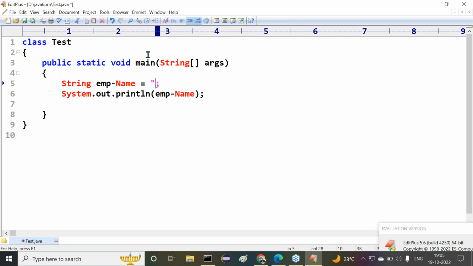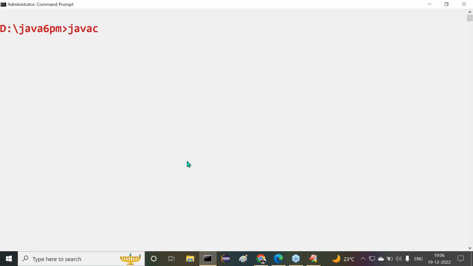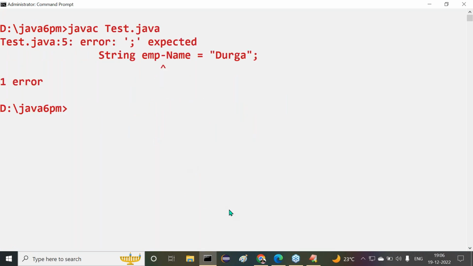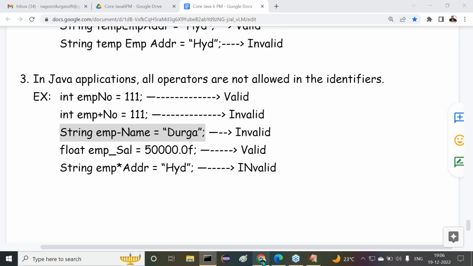One minute. This is Durga. Right. Anyway, we are getting an error. javac test.java, we get an error, again a semicolon is expected here. Next one after that is float. We have to provide a value here.